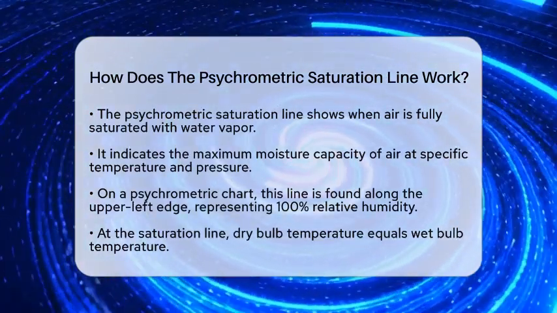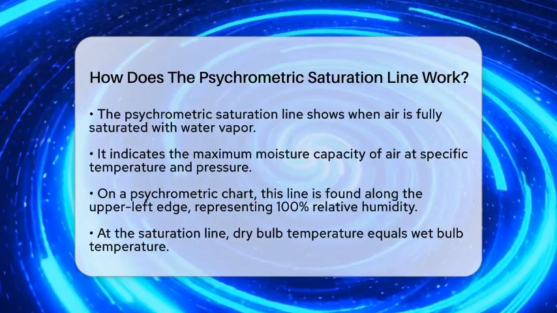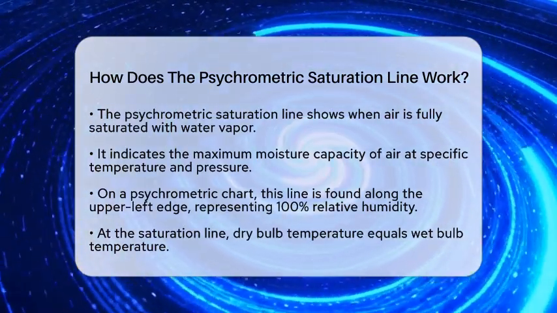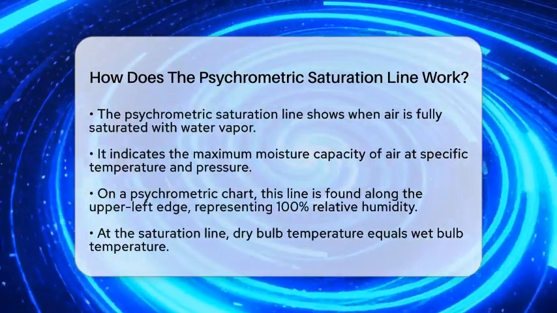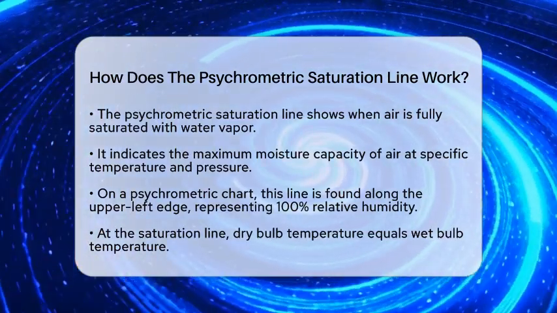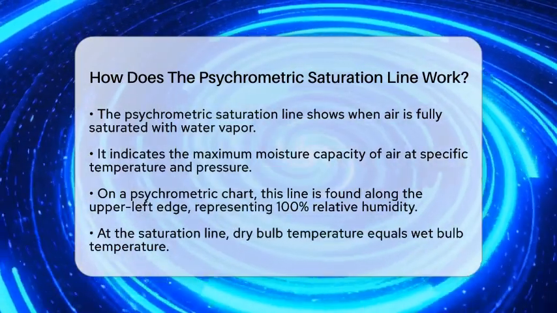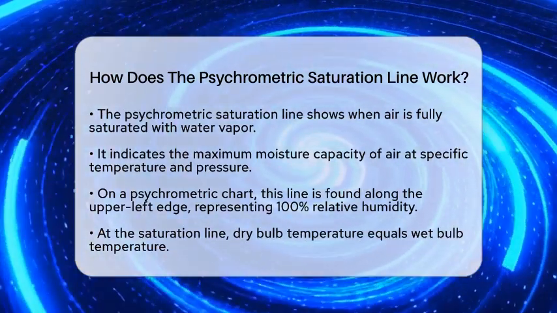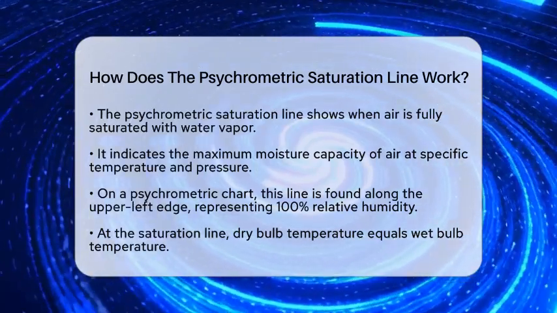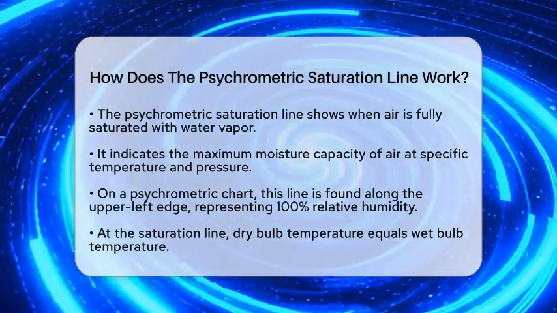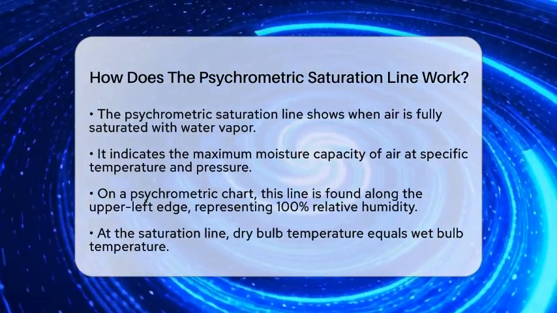The psychrometric saturation line indicates the point at which air is fully saturated with water vapor. This means the air has reached its maximum moisture capacity for a specific temperature and pressure. On a psychrometric chart, you will find this line curving along the upper left edge, marking the point of 100%